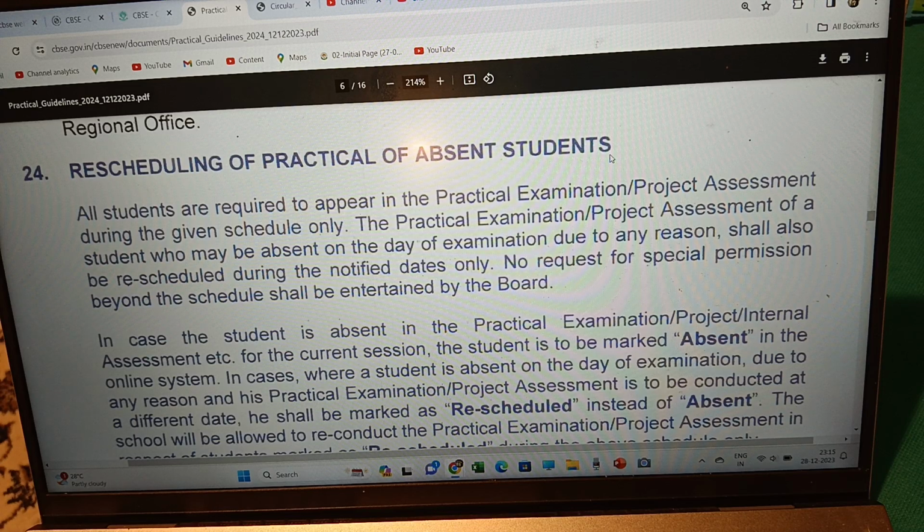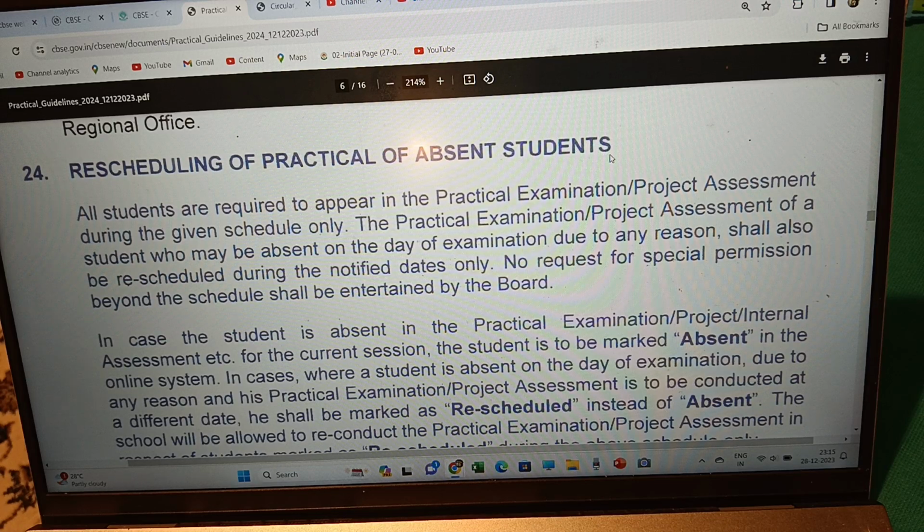The practical examination or project assessment of a student who may be absent on the day of examination due to any reason shall also be rescheduled during the notified dates only. No request for special permission beyond the schedule shall be entertained by the board.